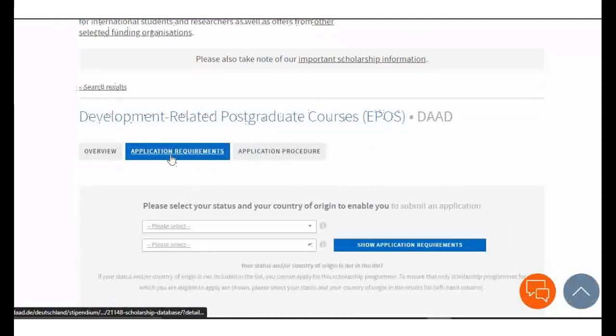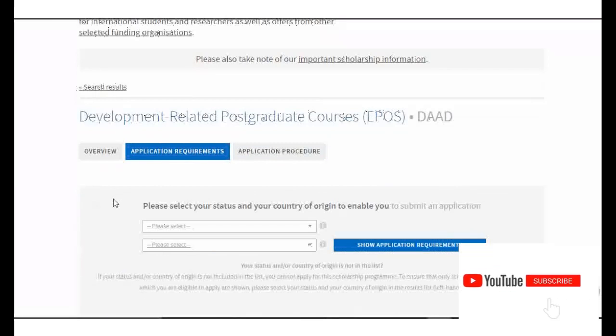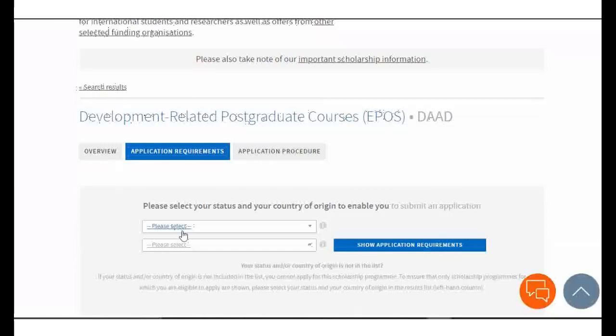So the application requirements. It says, please select your status and your country of origin to enable you to submit an application. In my case, I am from Gambia, so I am a Gambian citizen. So let me just check Gambia. As you can see, Gambia is in the list, so I have selected it. If you're from Ghana, just do the same. Yeah, it says, please select.